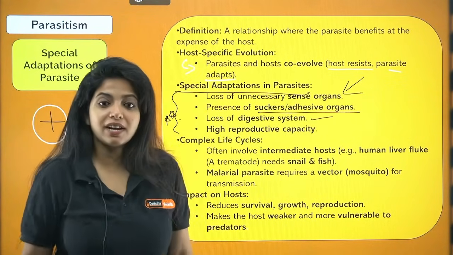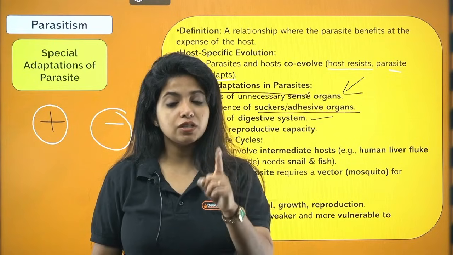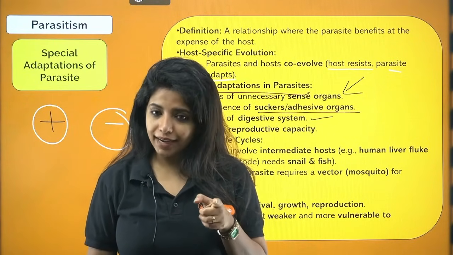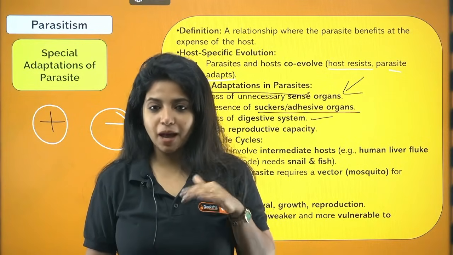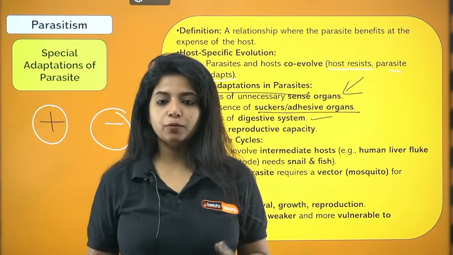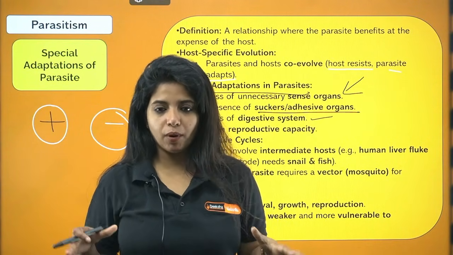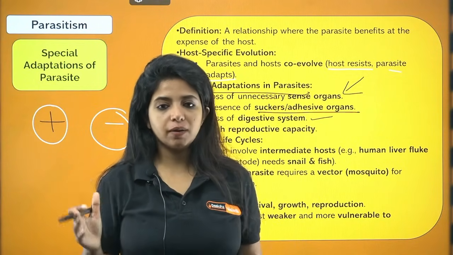Why do you think they do not have a digestive system? Because, my dear children, the digestive system is there for breakdown of food, right? For breakdown and absorption. Listen, in the host body, the breakdown is happening by using the host machinery. Suppose it's our body, and the parasite that I'm talking about is a tapeworm.